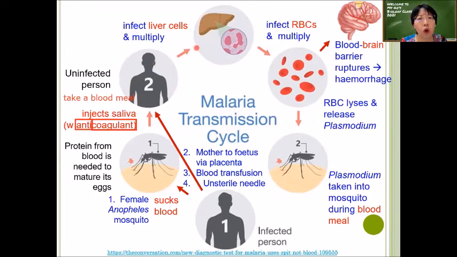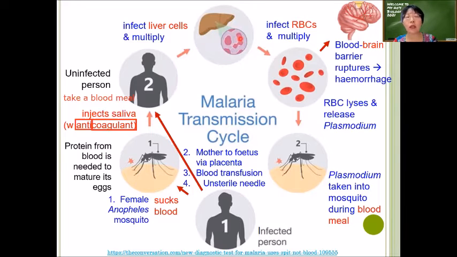will first go into the liver cell, migrate into the liver cell, and then start to multiply inside the liver cell. So from one cell, it becomes many cells in the liver cell until the liver cell cannot withstand anymore, and then it will burst because the number of Plasmodium cells in the liver cell will start to increase as the cell divides from 1 to 2, 2 to 4 to 8 to 16, 32, 64, and 128, and so on. Okay, so eventually liver cells will burst to release the Plasmodium.